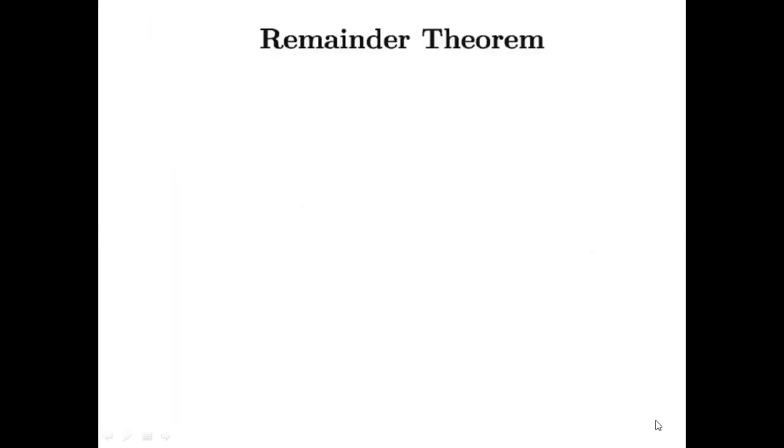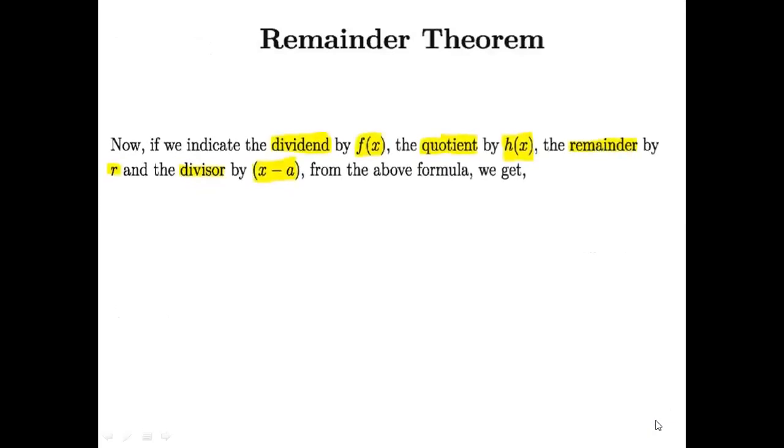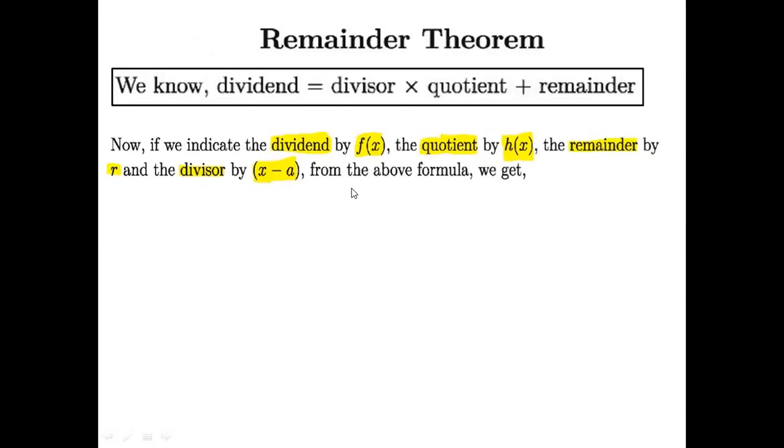Then this chapter is talking about the remainder theorem. So we need to know what the remainder theorem actually is. Here, if we indicate the dividend by f of x, the quotient by h of x, the remainder by r, and the divisor by x minus a, then according to the formula, dividend equals divisor into quotient plus remainder.